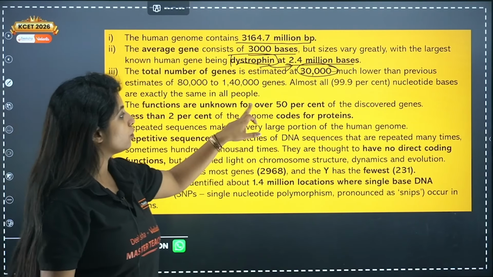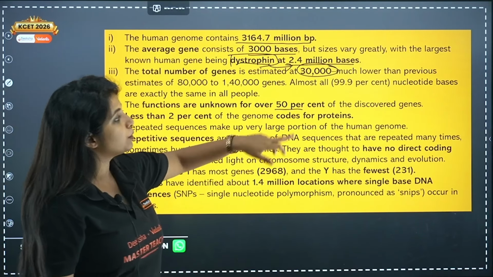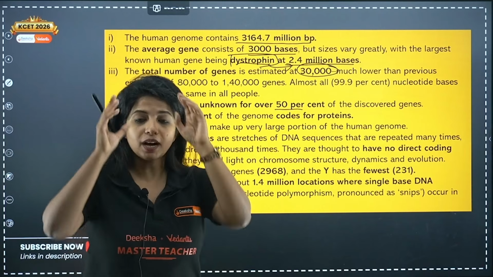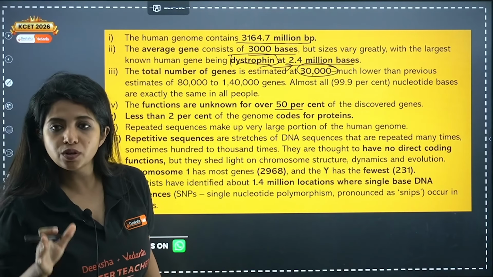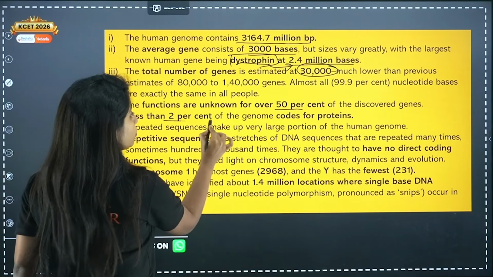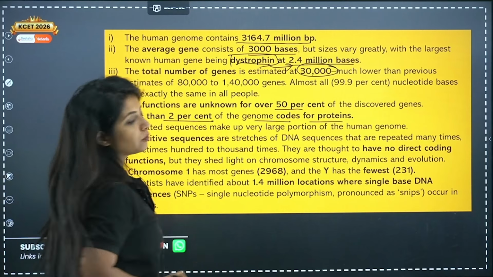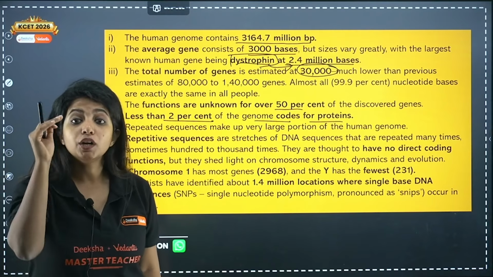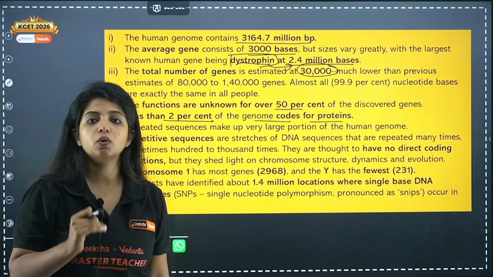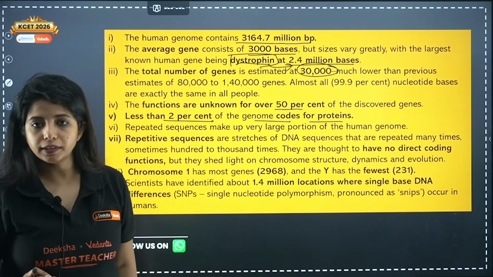Now, the functions are unknown for over 50% of the discovered genes. It is unknown for what? Over 50% of the discovered genes. And less than 2% of the genome codes for protein. Less than 2% of the genome is actually going to code for any protein out there.